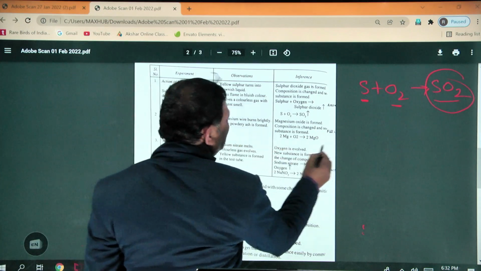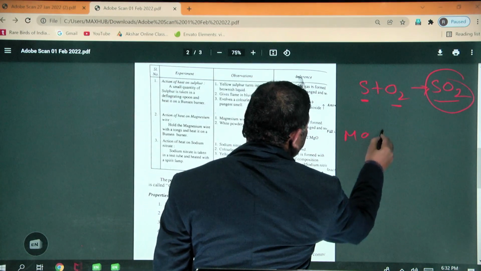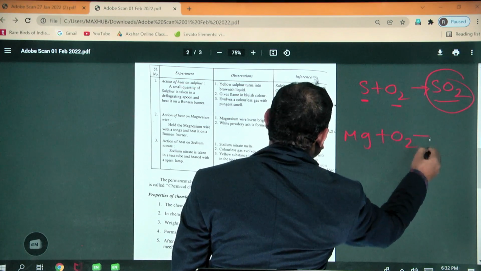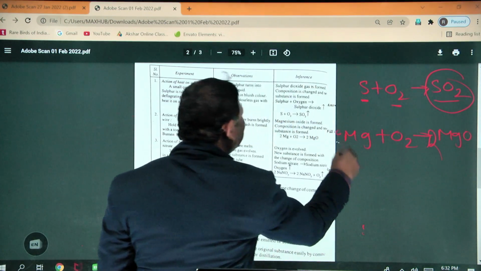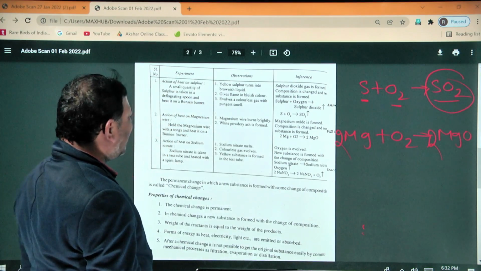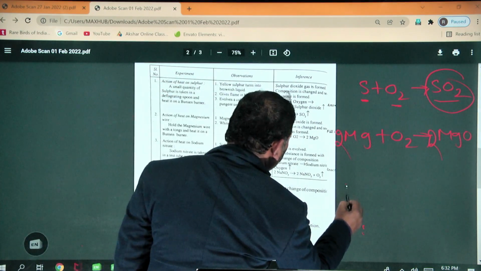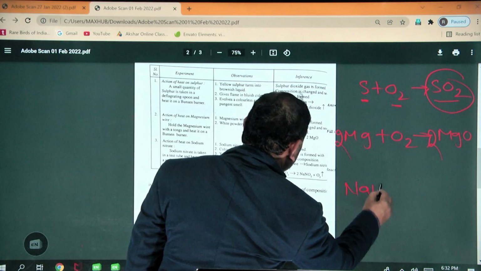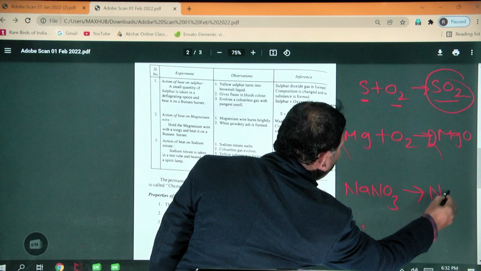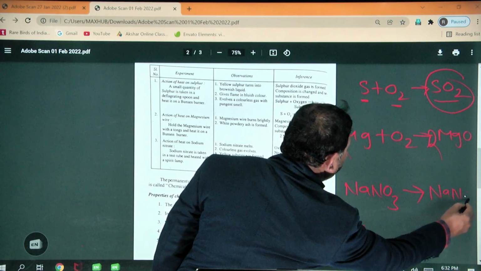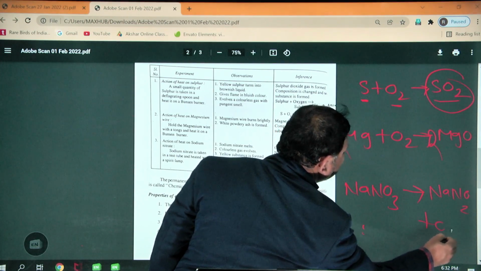Magnesium plus oxygen gives magnesium oxide. Next, when sodium nitrate is heated, oxygen is released.